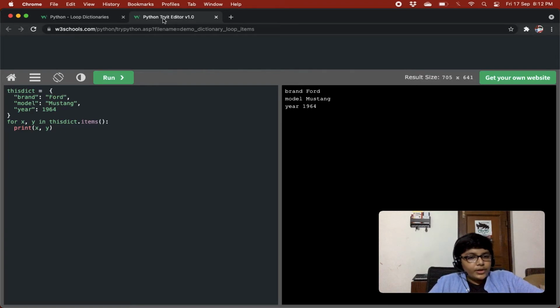Over here in every tuple we got two values, and the variables x and y are also two. That's why x is the first value, which is the key, and y is the second value, that means the value of that key. So you see, you get brand Ford, model Mustang, and year 1964.